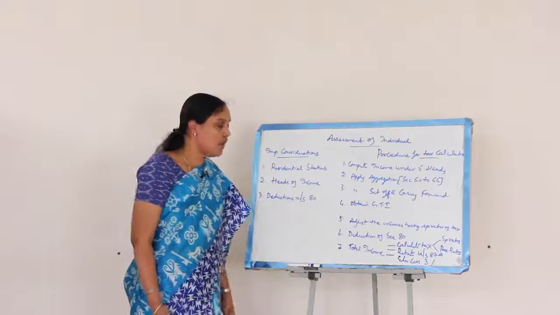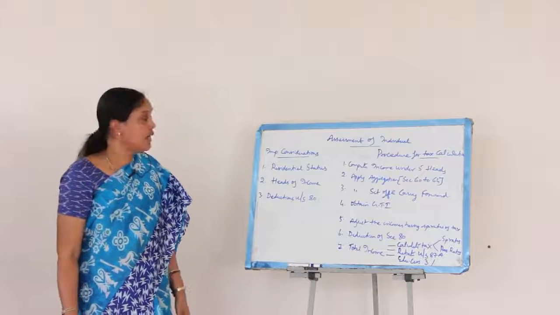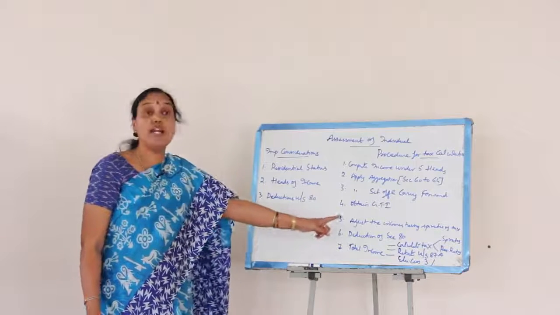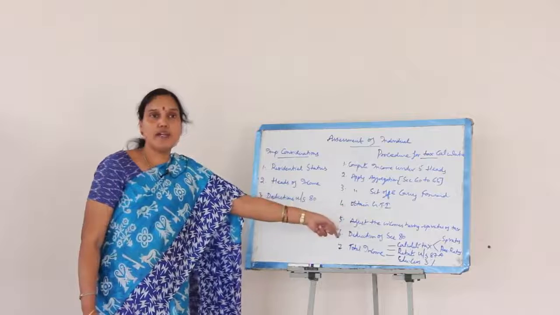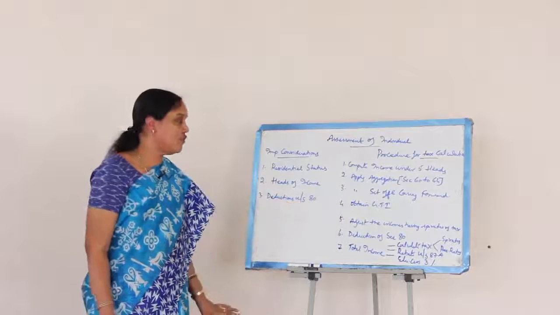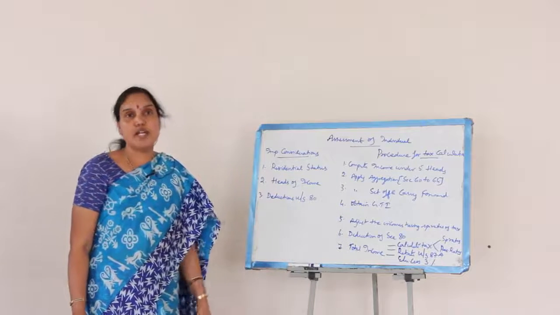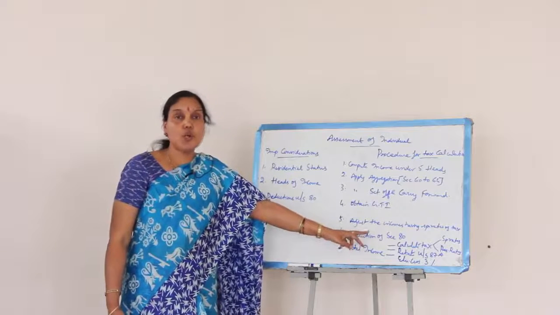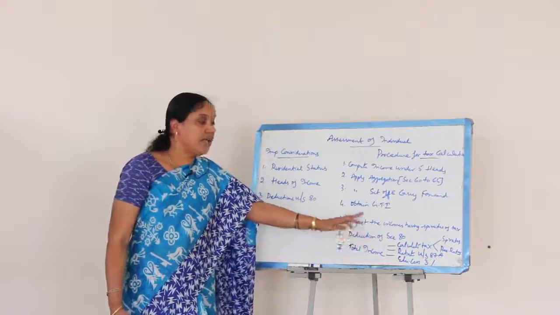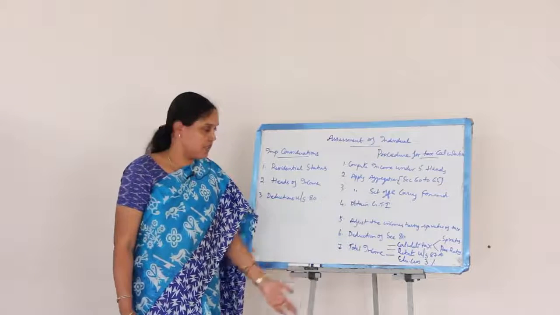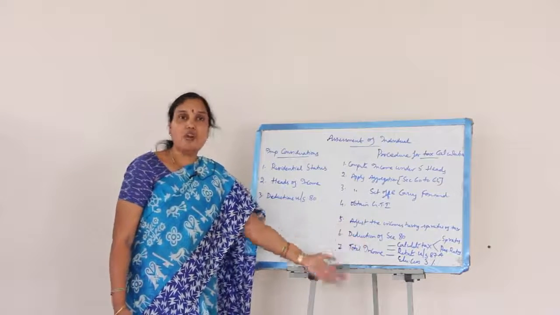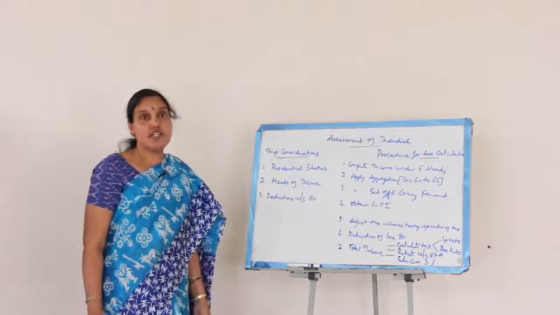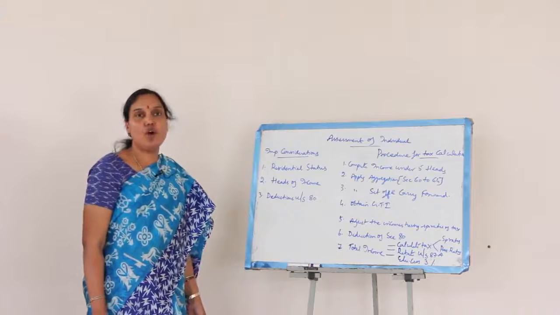Then we move on to the last, called total income. Once we calculate the total income, we have to apply 3 different provisions on total income. First is to calculate tax. Tax we divide into 2 categories, special rates of tax and prescribed rates of tax. Then we have to talk about rebate under section 87A. Rebate under 87A is applicable to all those individuals whose total income is below 10 lakhs. A rebate can be allowed up to a maximum of rupees 5,000. Then we move on to the calculation of education cess. We have primary education cess at a rate of 1% and SHS, that is secondary higher education cess, at a rate of 2%.